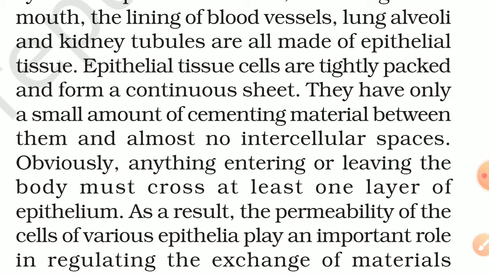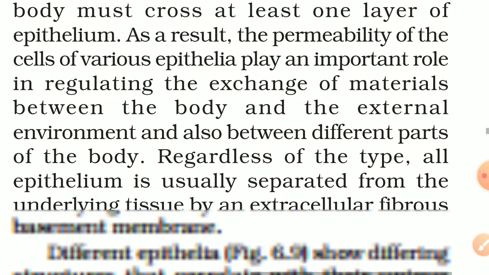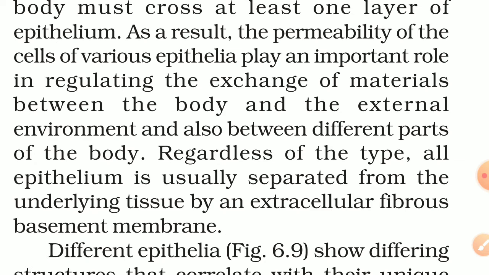As a result, the permeability of the cells of various epithelia plays an important role in regulating the exchange of materials between the body and the external environment, and also between different parts of the body, because different parts of the body are also made up of epithelial tissue. So if one thing wants to go to another part, it has to cross epithelial tissue.